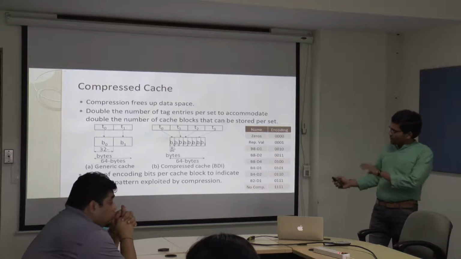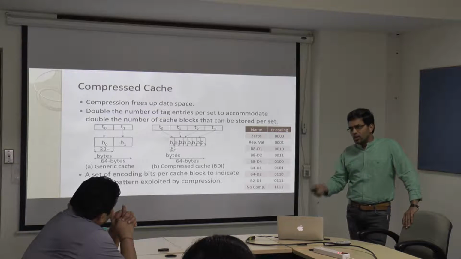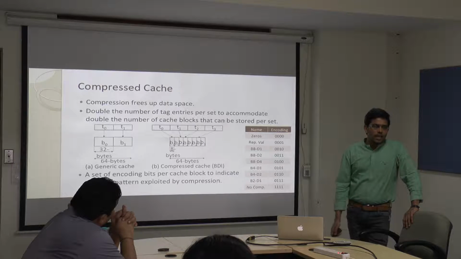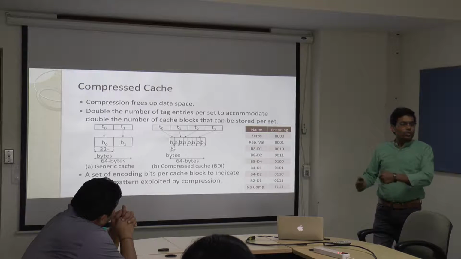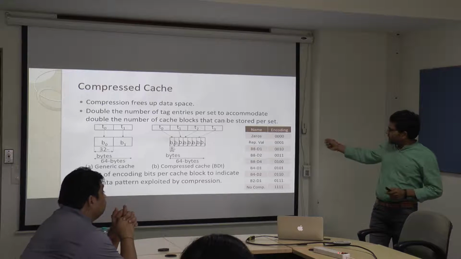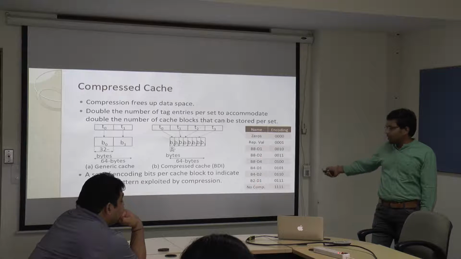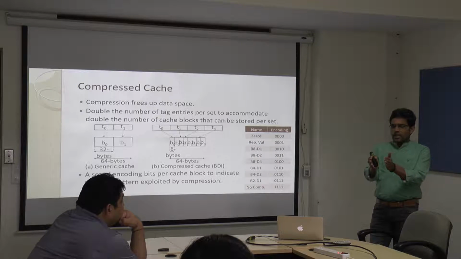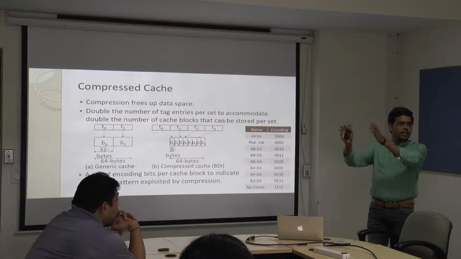Because this is happening at the LLC, the last level cache, before supplying the data to L2 or L1, the first thing we have to do is decompress. Decompression is nothing but looking at this encoding pattern, giving that to the decoder, and the decoder will look at this and understand whether this is a repeated value or it is using some base data of different formats and so on, and then decompress and pack.